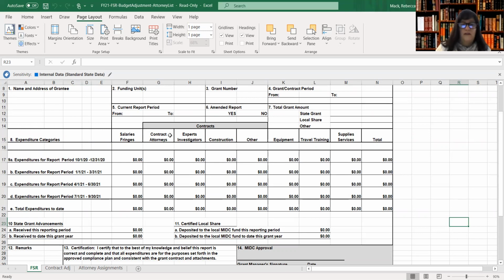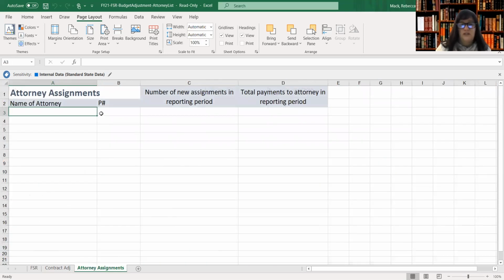Some systems have hundreds of attorneys that work, and a lot of invoices that are paid depending on your frequency of advancing funds for the work in the system. So to support the expenditures in the contract attorney line, we ask you to just list the attorneys who have been paid in the system, their license number, along with what you have paid them for this quarter.